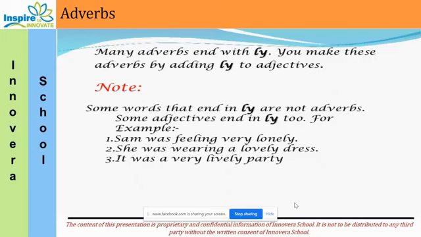Some words that end in ly are not adverbs. It is not always that the moment you add ly to a word it will become an adverb, or the moment you see an ly word it means it is an adverb. Of course mostly it happens, but not always. Like, Sam was feeling very lonely. These are examples where it is not used as an adverb. She was wearing a lovely dress. Then, it was a very lively party. So these are the examples.